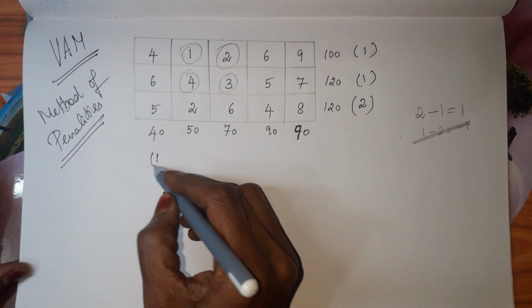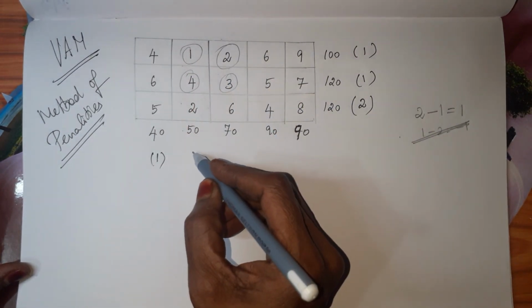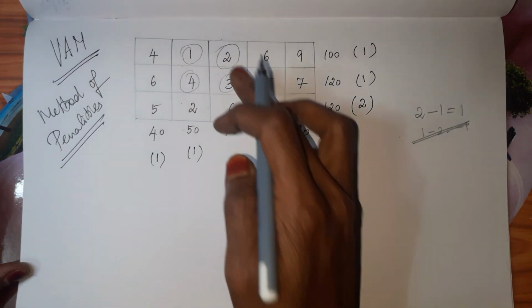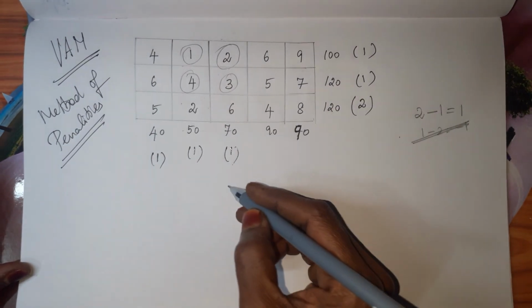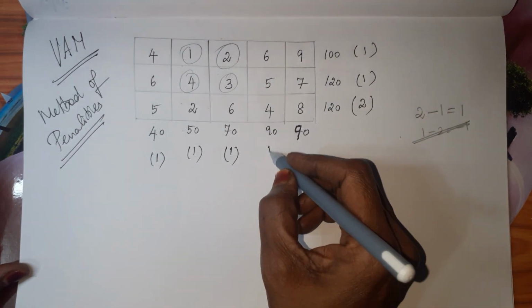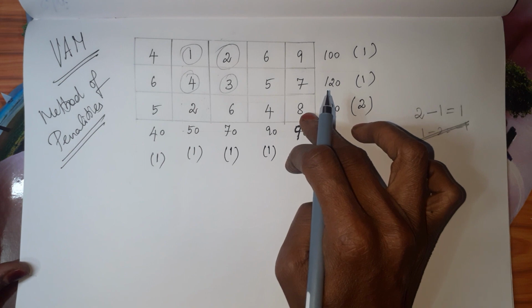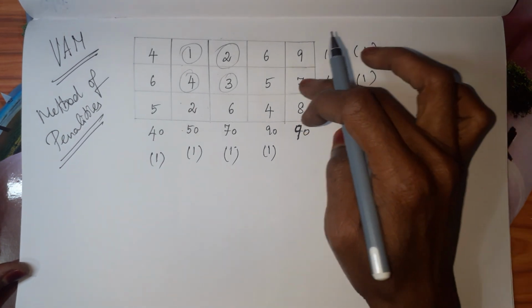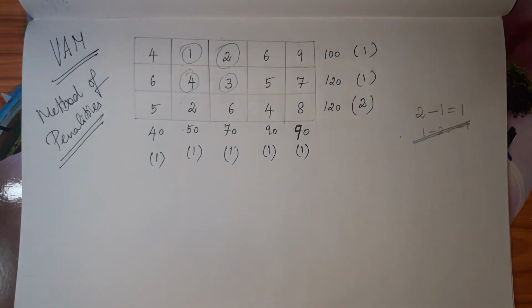So 5 minus 4, it is 1. Here 1 is the minimum, 2 is the next minimum. 2 minus 1, it is 1. And here 2 is the minimum, 3 is the next minimum. 3 minus 2, 1. Here 4, 5. So 5 minus 4, 1. And last column, 7, 8. So 1 is the difference, right?